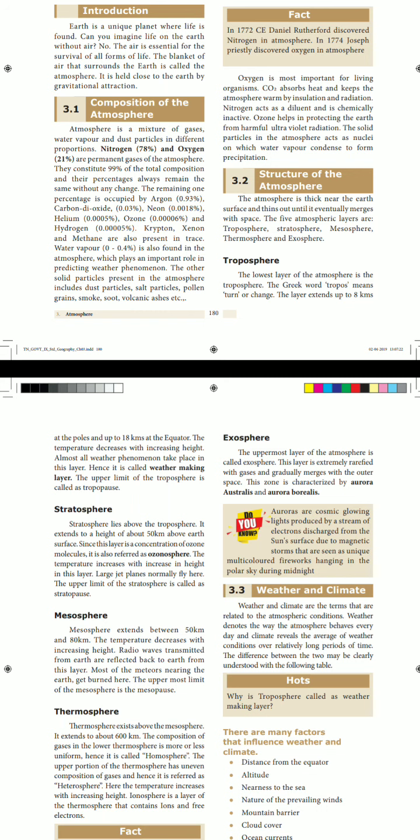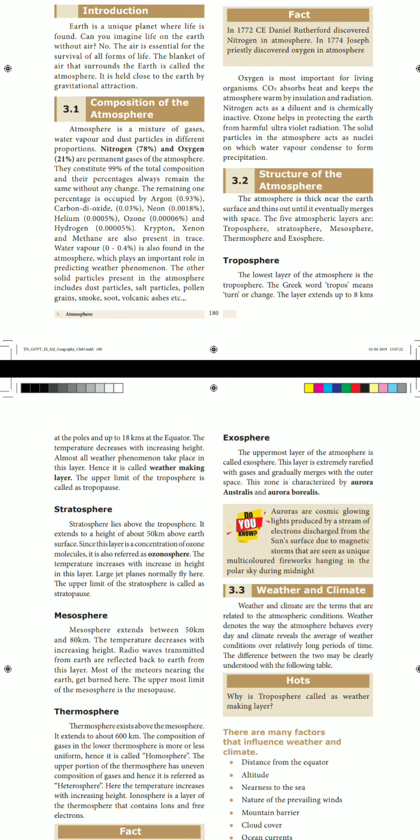How far does this layer extend? Up to 8 km at the poles and up to 18 km at the equator. Listen, this troposphere extends up to 8 kilometers at the poles, North Pole and South Pole, and up to 18 kilometers at the equator. The temperature decreases with increasing height in this portion.